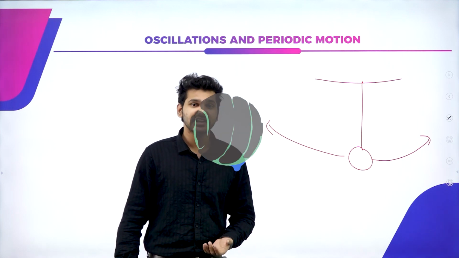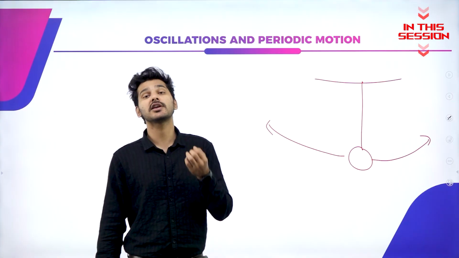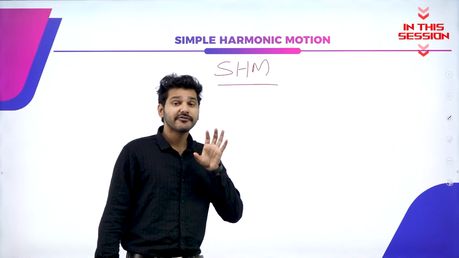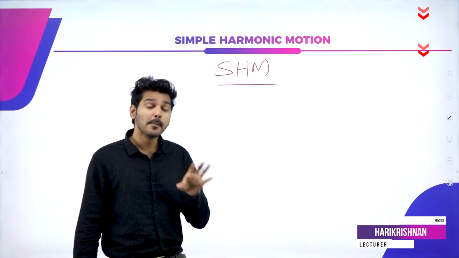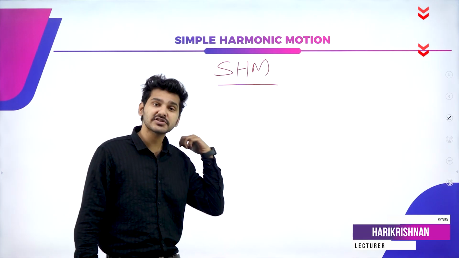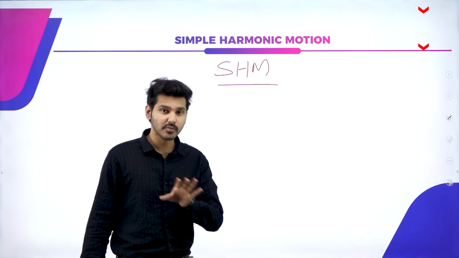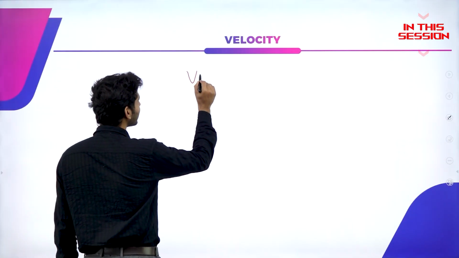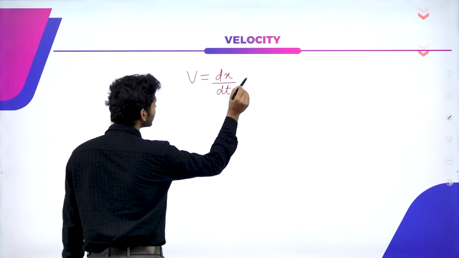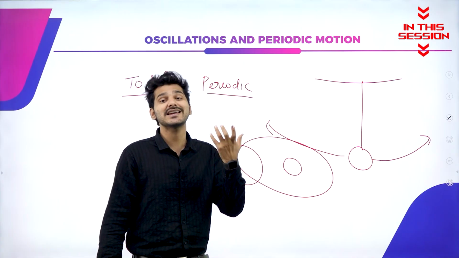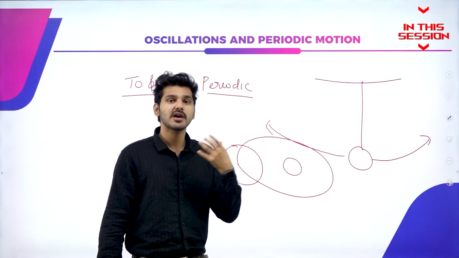So you can actually define oscillation as the to and fro motion which is periodic in nature. So a force which is directly proportional to the displacement but is actually in the opposite direction of the displacement is known as a simple harmonic motion. So we actually know that velocity is nothing but rate of change of displacement, a motion which repeats itself after a specific interval of time. So that is known as periodic motion.